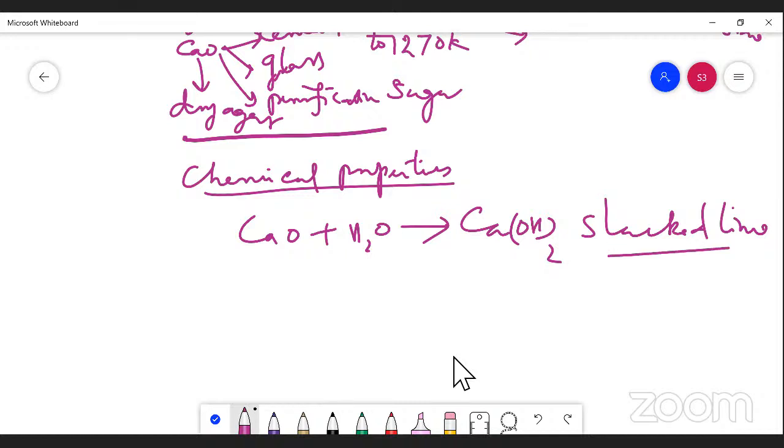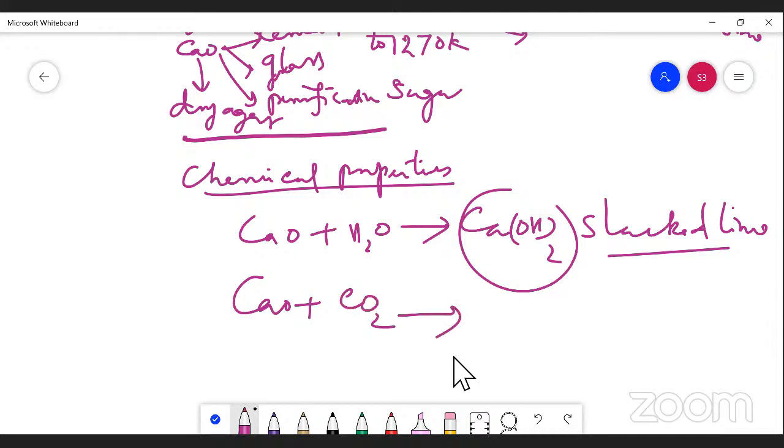This slaked lime is used for many purposes, such as whitewashing, designing and decorating homes, and in several other fields. And calcium oxide reacts with carbon dioxide, giving calcium carbonate.